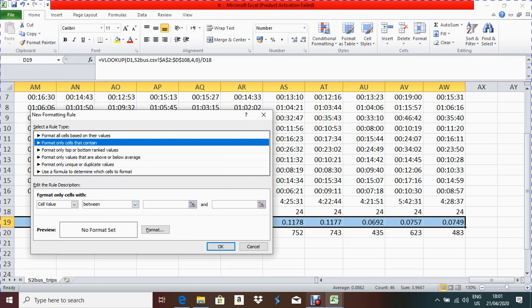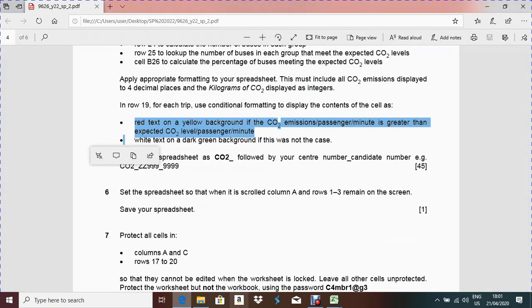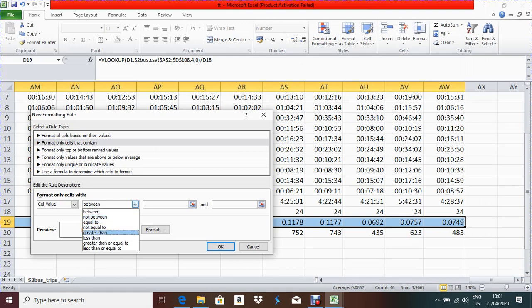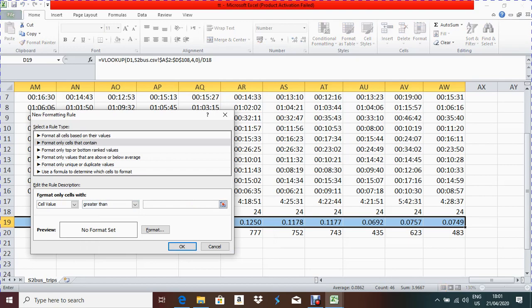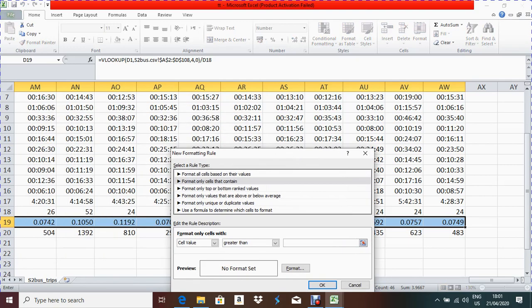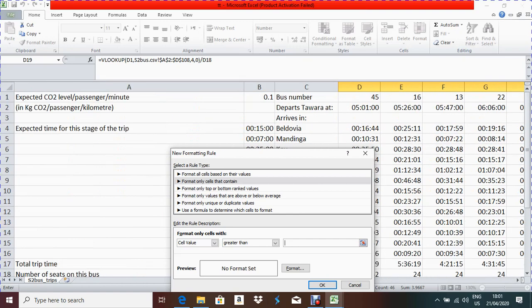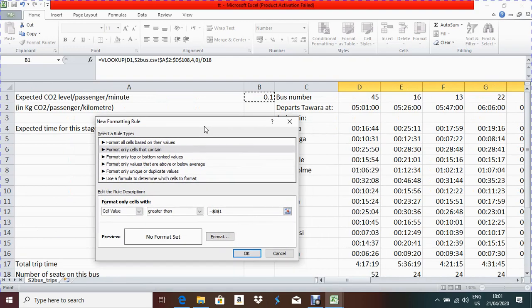So it should be what the condition given in the question paper is. Let's check again. Red text and yellow background if carbon dioxide emission per passenger per minute is greater than the expected carbon dioxide level. That means it should be greater than, only greater than. Greater than which value? The expected carbon dioxide emission, which is given in B1. So automatically it will come as absolute B1.